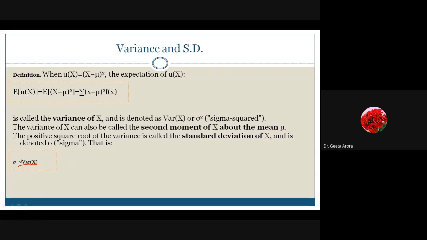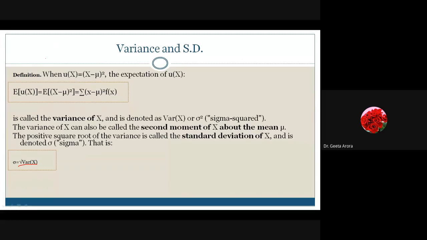Here we are saying that when u(x) is equal to (x minus mu) whole square, then the expectation is given by E of (x minus mu) whole square. Means whatever is coming inside the bracket, we have to take its expectation.